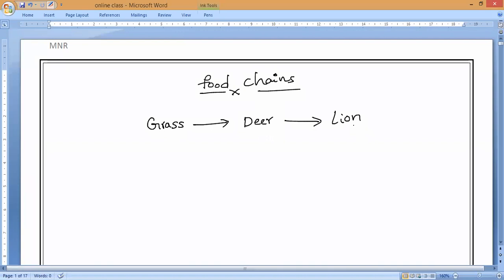This is what we call a food chain. In every food chain, the primary one is the producers. It means if the food chain needs to start, somewhere someone should produce the food, and only then is the food transferred from producers to the consumers.